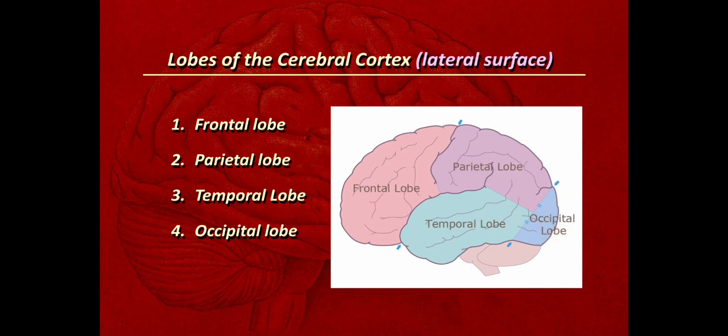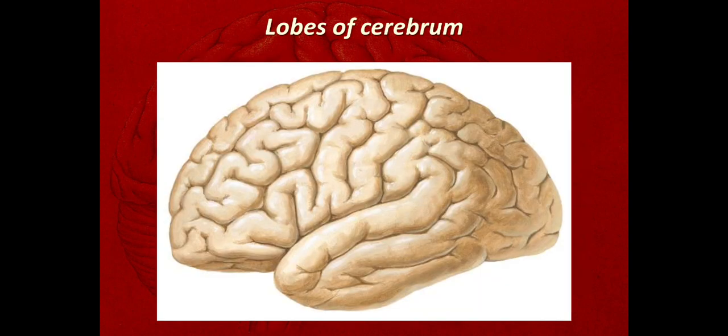So roughly all these lobes are overlapped by, or adjoining, the bones: the frontal bone, parietal bone, temporal bone, and the occipital bone. But we want to know exactly how these lobes are divided. So we'll see this picture, how these lobes of the cerebrum are divided.